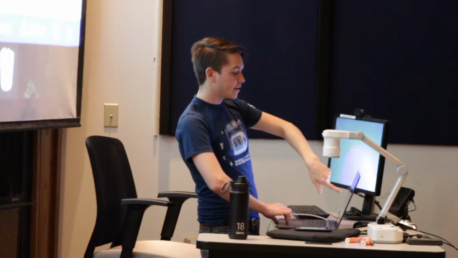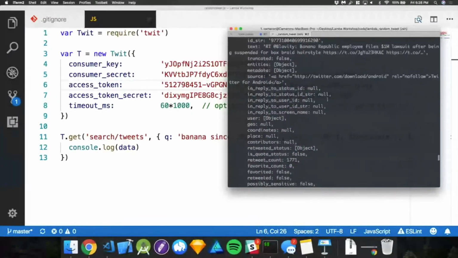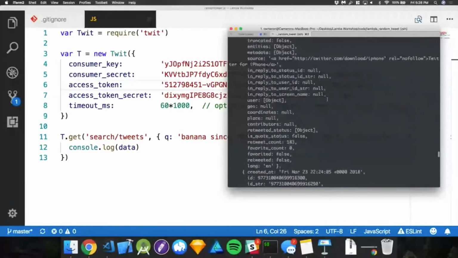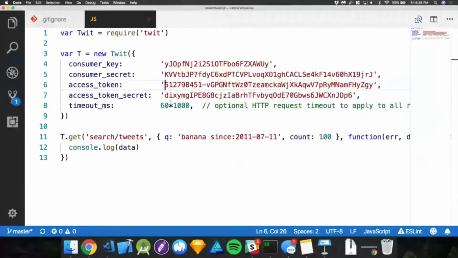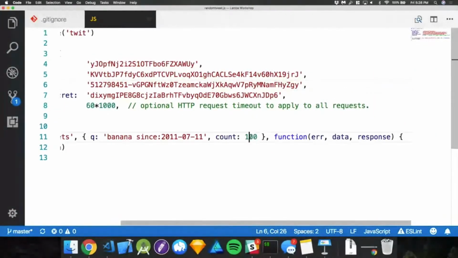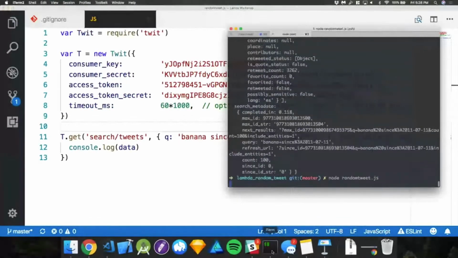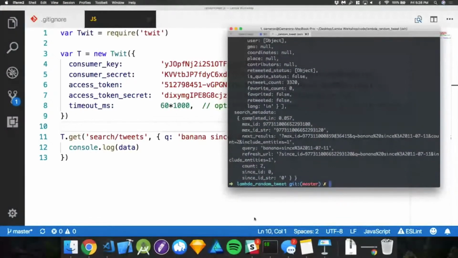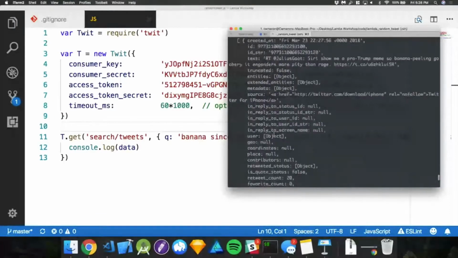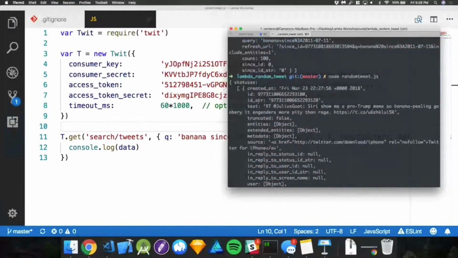So we can look through this here. We can kind of see what's going on. But if we scroll all the way up to the top, we're not going to actually be able to reach the top because the count is 100. So let's make this easier on ourselves, and let's just do like 2. And there we go. Essentially what's happening here is I have an array of statuses.